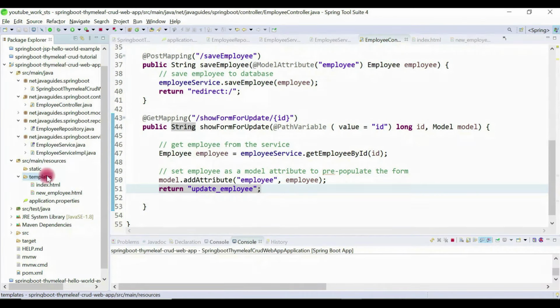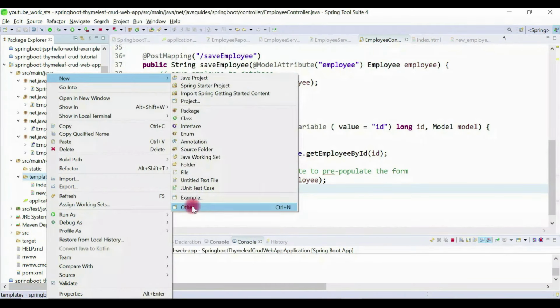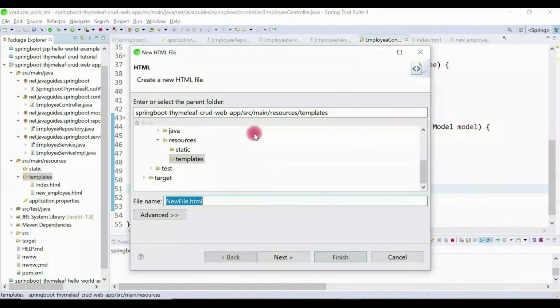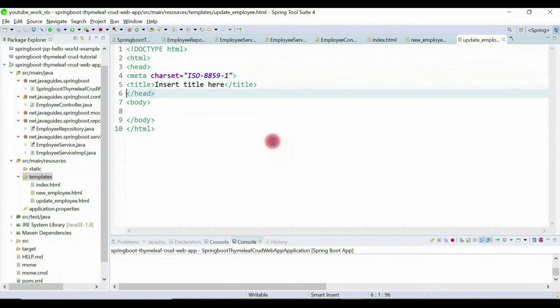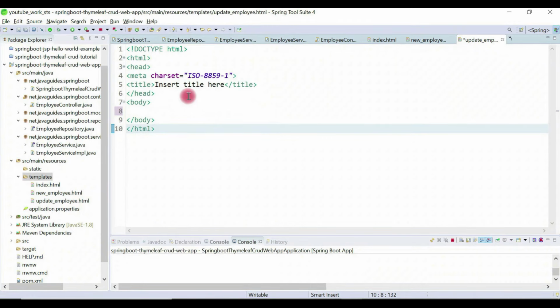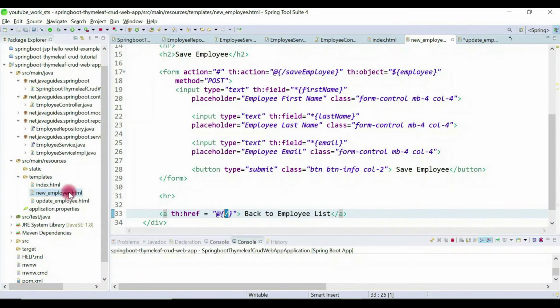So let's go ahead and create an HTML page. Let's name it update_employee.html. Basically this is a Thymeleaf template. Now here we'll design the update employee page. One more important thing here is you can also use the new_employee.html page.